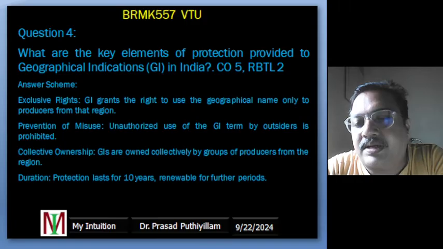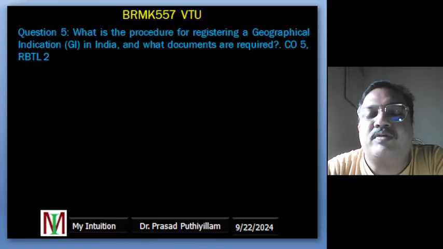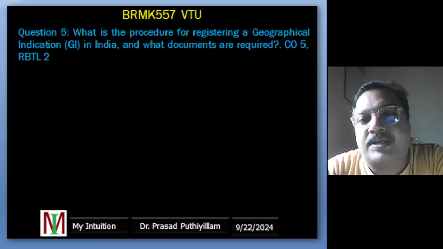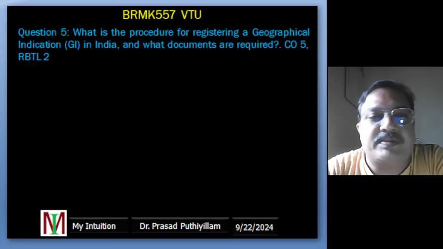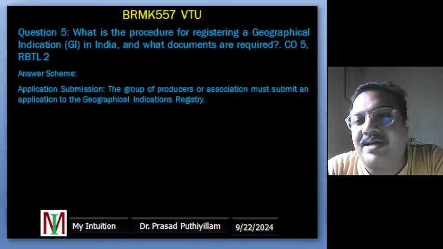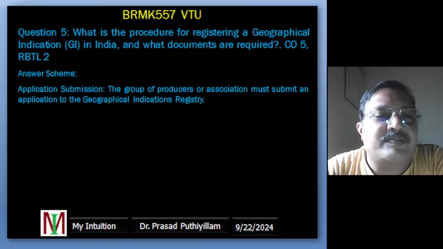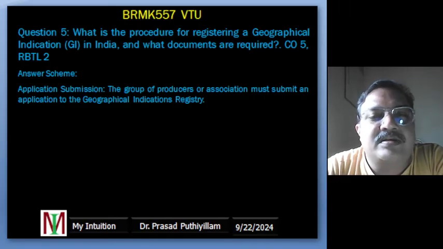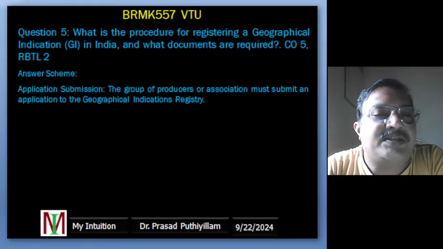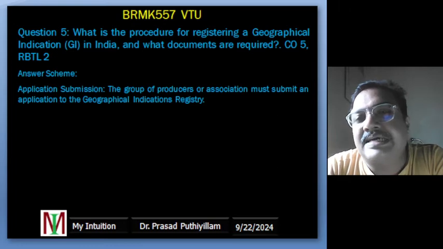Continuing, one more question I framed on geographical indication, because this is something new compared to the previous syllabus. What is the procedure for registering a geographical indication in India, and what documents are required? The answers are similar, but I wanted to use the GI again. The answer scheme starts with application submission. The group of producers or association must submit an application to the Geographical Indications Registry.